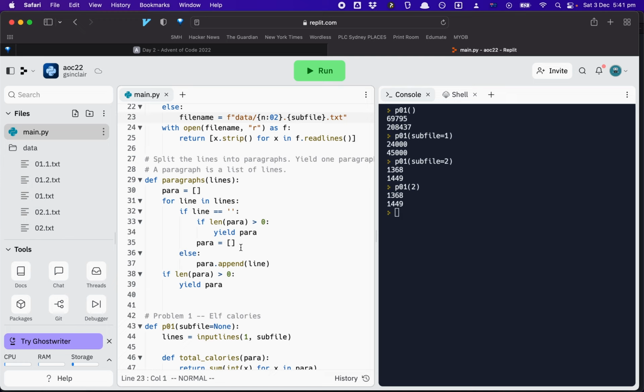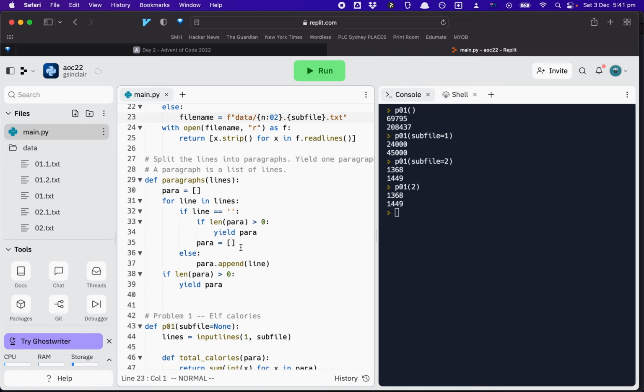Enjoying watching your Advent of Code videos. Have you fixed your off by 1 error in the paragraphs function yet? Right? And I replied, I didn't know, I'll take a look. And I started to get a sense of what he meant. And he wrote, it's a classic mistake when you're accumulating something, but there's no sentinel value after the last one. I've done it 1,000 times, and yes, I have too.